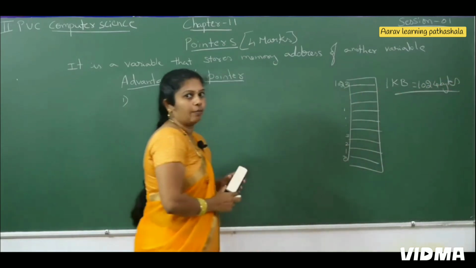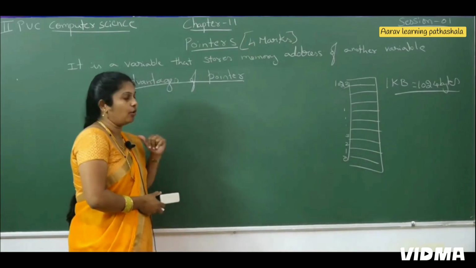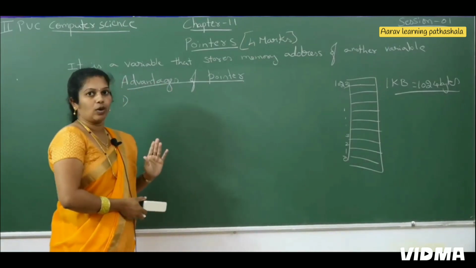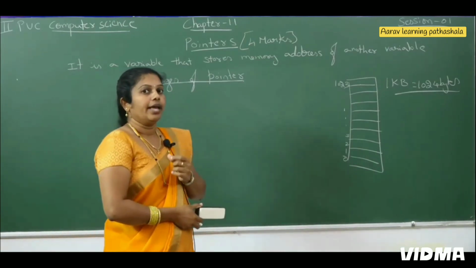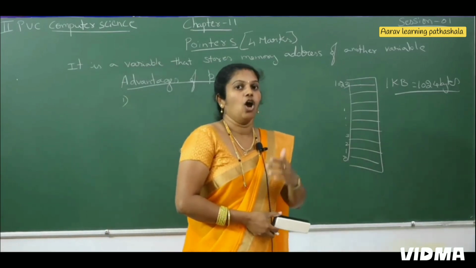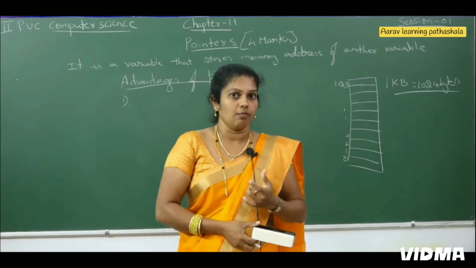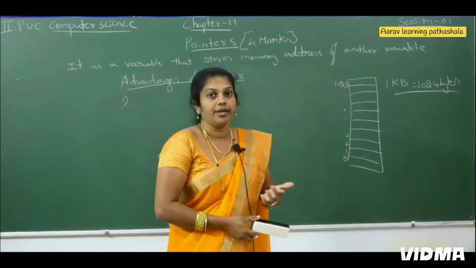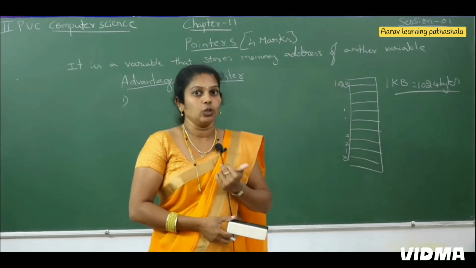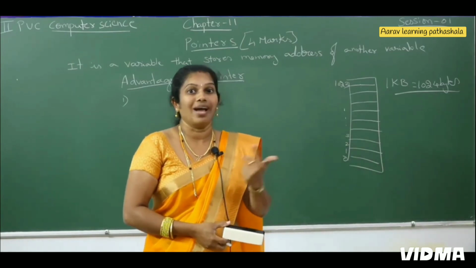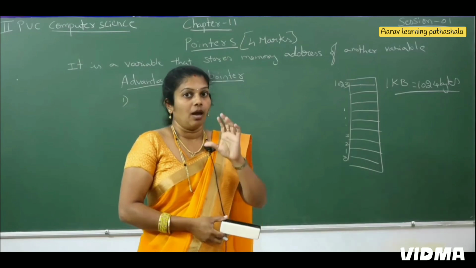This you already come to know by using the representation of memory in the pointer concept. Then what are the advantages? If I know the pointer concept, how much space I require for that program, which variables I require and how much space, then it helps to manage the memory, is it not?